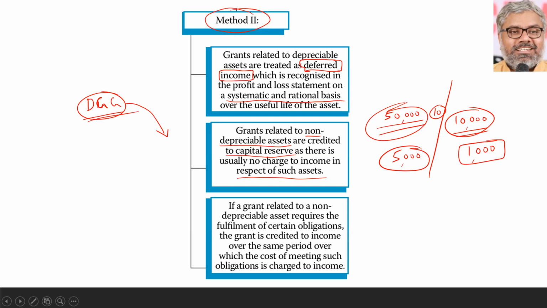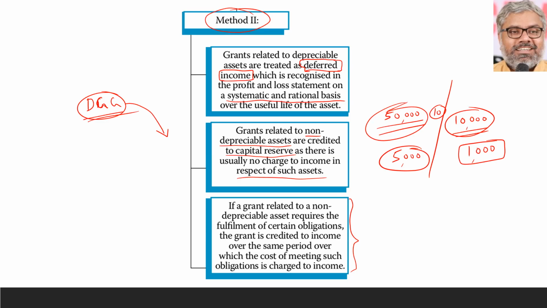Then one more point. If the grant related to a non-depreciable asset requires the fulfillment of certain obligations, then the grant is credited to the income over the same period over which the cost of meeting such obligations is charged to the income. So, if it is related to some obligations, over how many years these obligations have to be fulfilled, and how much cost is going to be incurred to meet those obligations in those years, such grant will have to be treated as income.